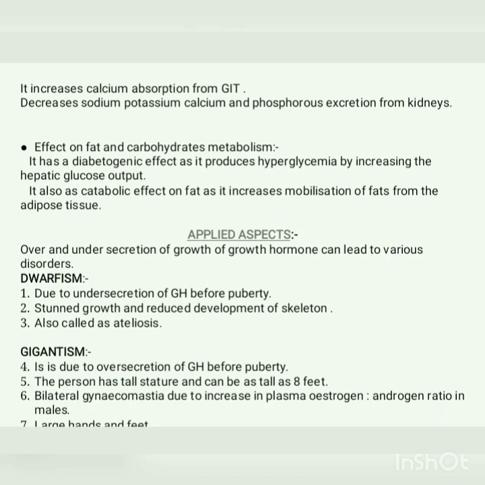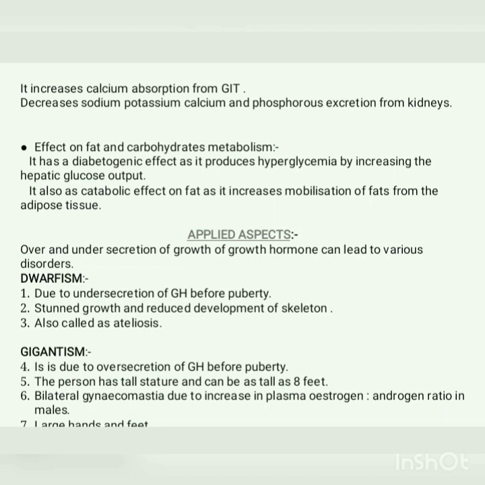The first disorder is dwarfism. It is due to the undersecretion of growth hormone before puberty, that is, during the growth period when the growth hormone is not sufficiently released, that leads to dwarfism. The symptoms of this disease are stunted growth and reduced development of the skeleton, and this is also termed as ateliosis.